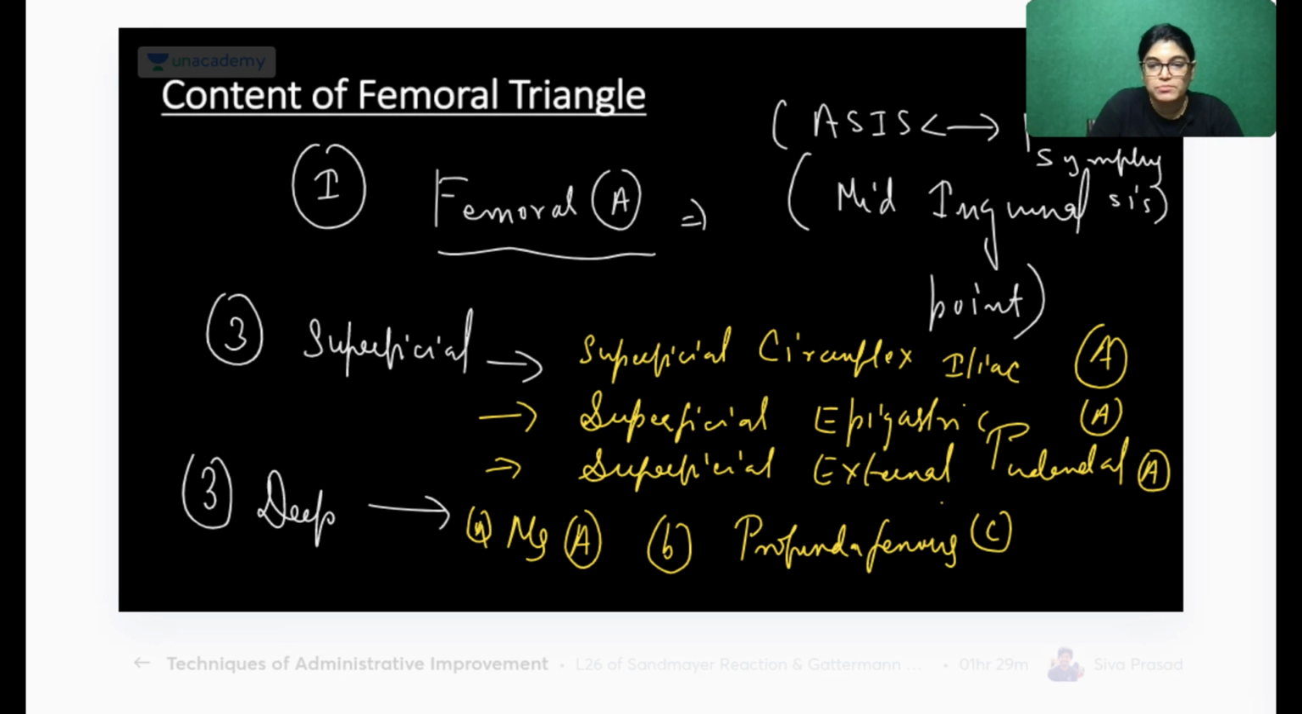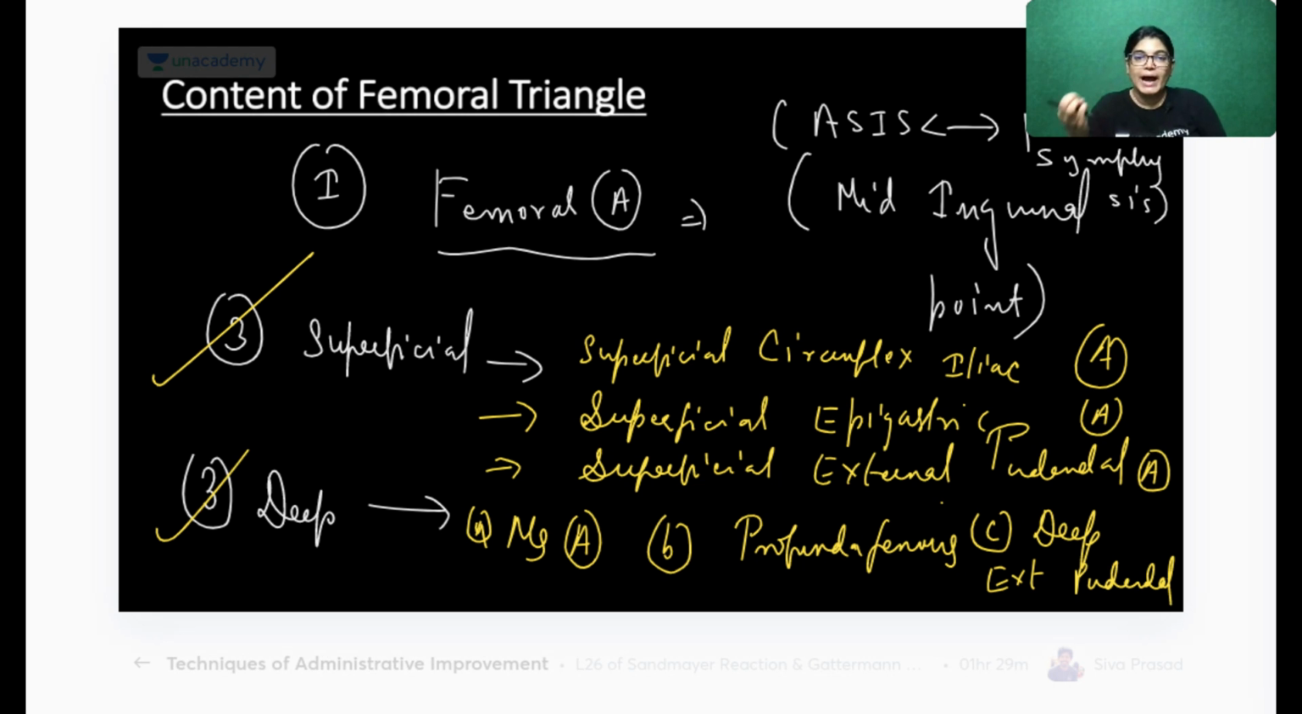Absolutely right, everyone. The other is the deep external pudendal. So these are the deep and superficial branches of the arteries which are lying as a content of the femoral triangle.